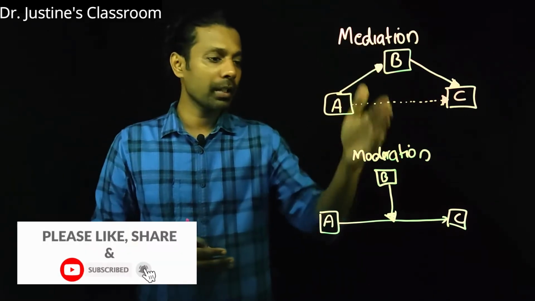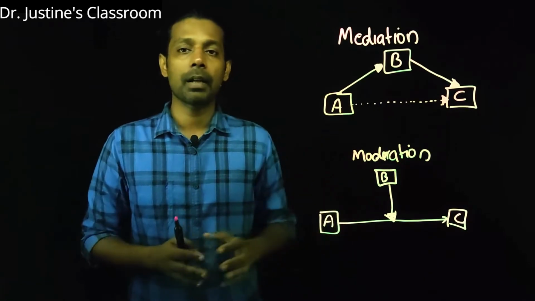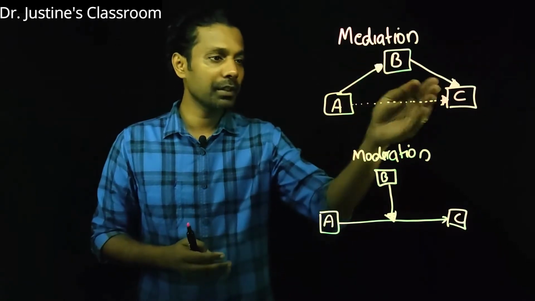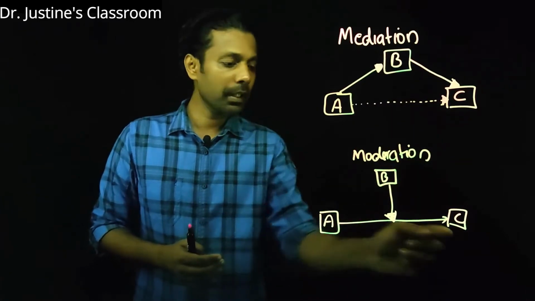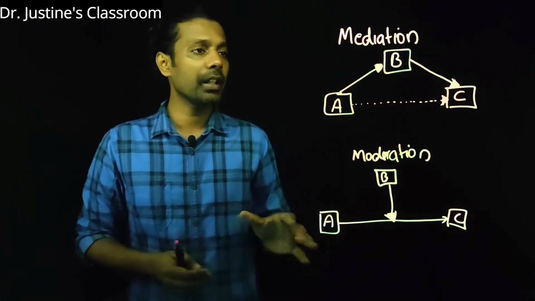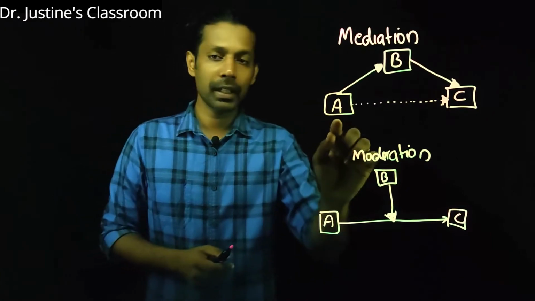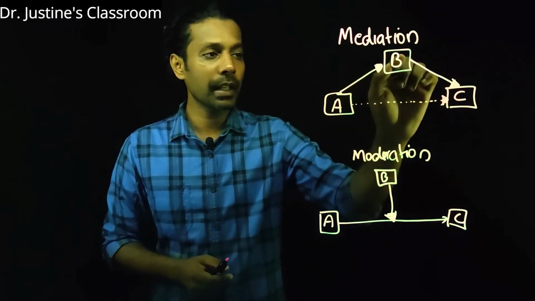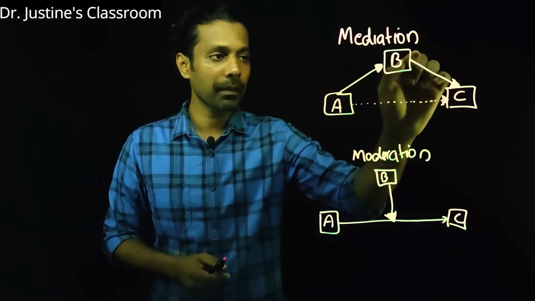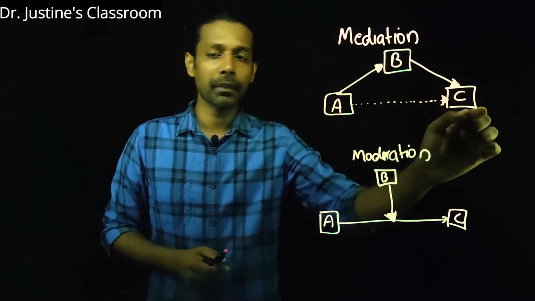Both mediating and moderating variables are intervening variables. So the variable which comes in between the independent variable and the dependent variable. We'll take the first condition here, the mediation condition. So you have an IV, independent variable, and the dependent variable. You'll find that the IV leads to the M variable, that is the mediating variable. From the mediating variable, it will go to the dependent variable, like that.